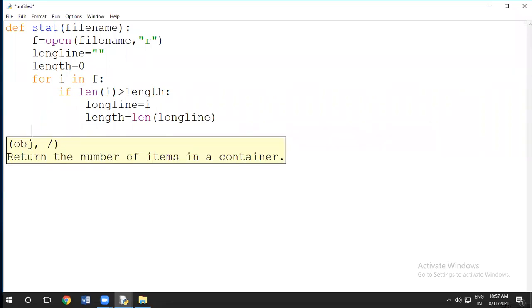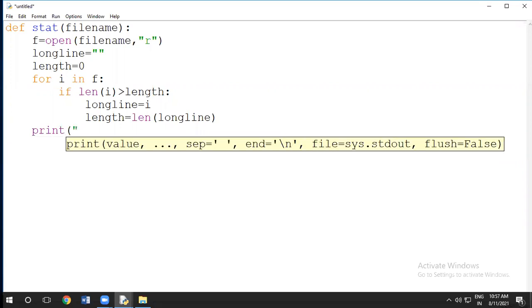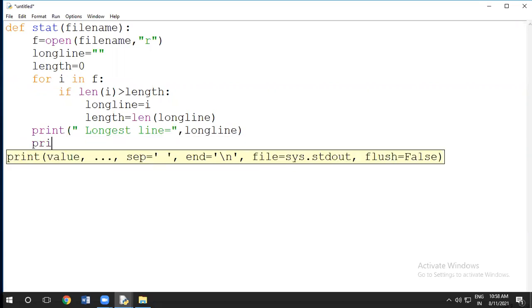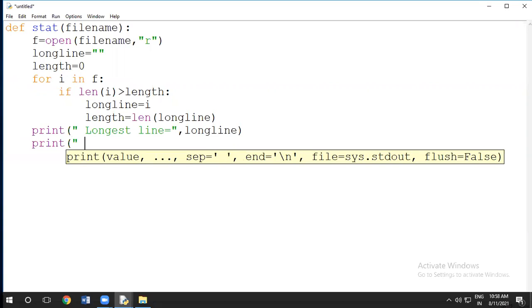Clear? Then here I'm going to display: print longest line is equal to comma long line, and print length is equal to comma length.